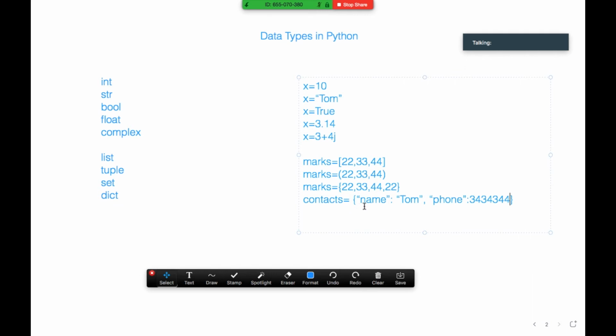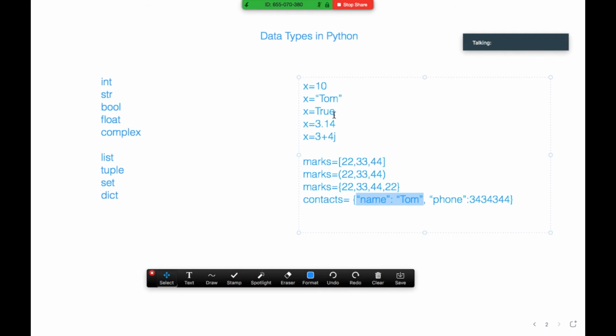So here if you have a key value pair, this is one key, colon, its value, comma, next key, colon, value. So if you want a key value pair, we can use the dictionary data type. These are the data types available in Python, using which we develop our program.